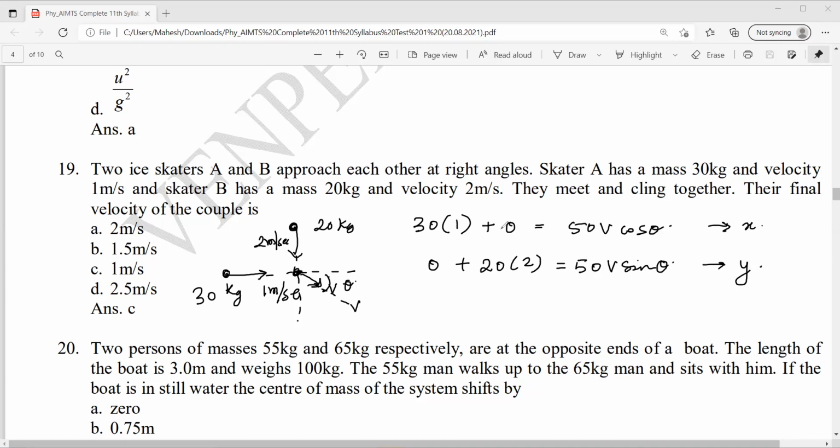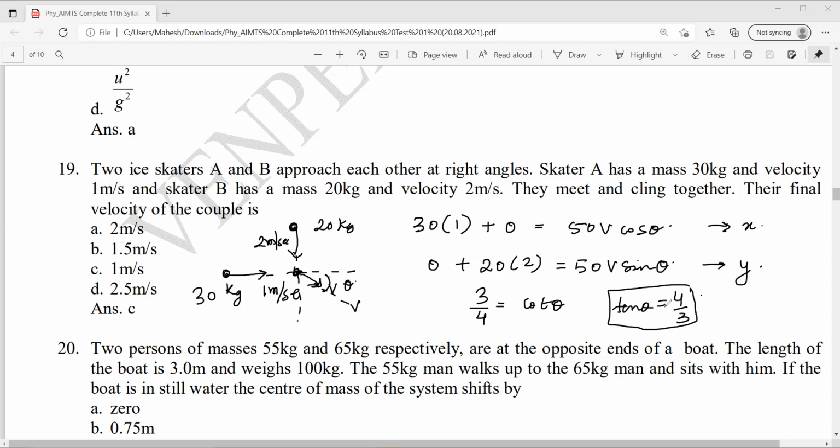Yes. Now if I divide both the quantities, I'll get 3 by 4 equal to 50 cancel, cos by sine, that means cot theta. Tan theta is equal to 4 by 3 I got. Tan theta is 4 by 3.